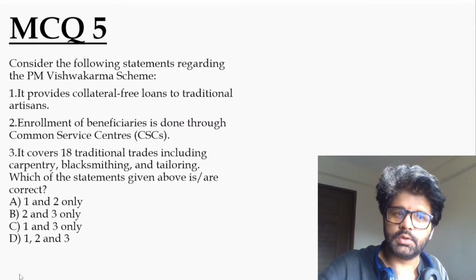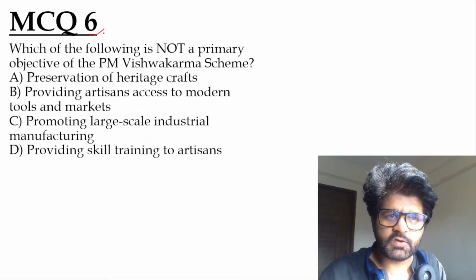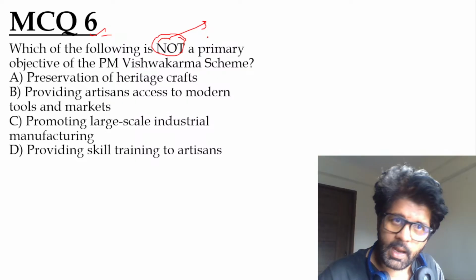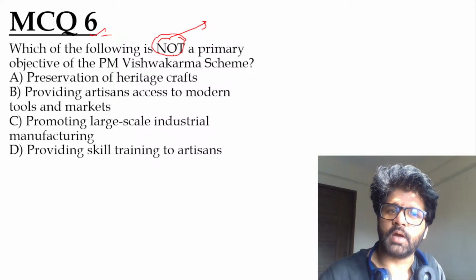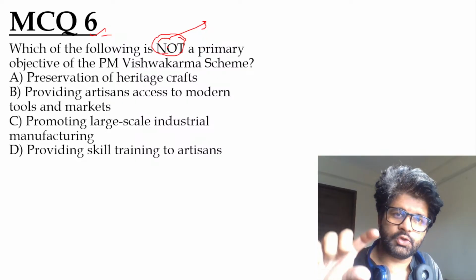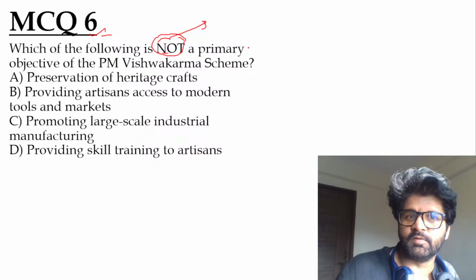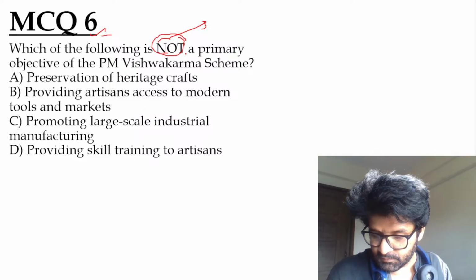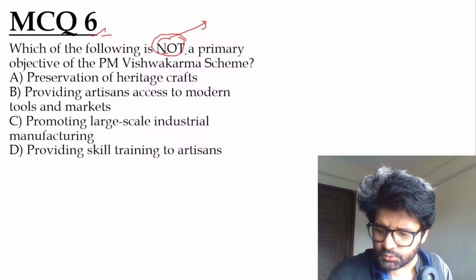Very good. MCQ 6. Which of the following is, and pay attention to these words, not a primary objective. I have been a personal victim of this. I have not seen the word not. Sometimes UPSC will make it bold, sometimes they will not. So let's solve this question. Very good, Jivayan, Rajneesh, Mamta, Gajanan. You people are so good.